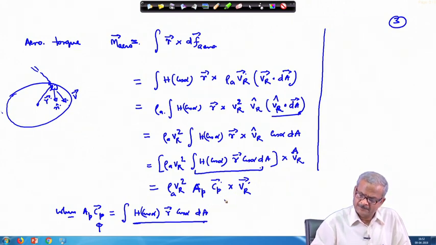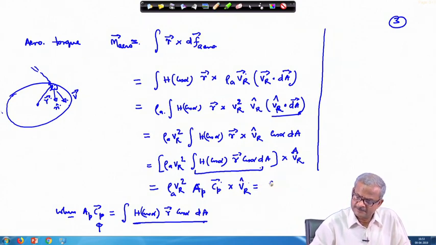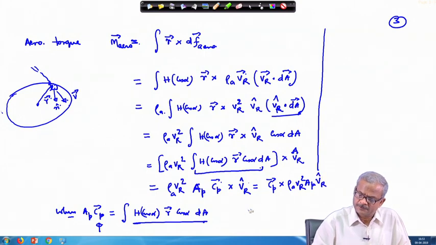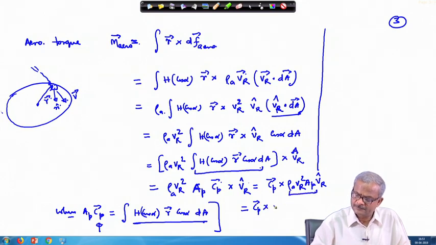So, if you look here in this place, C p cross, this is cap, not this one, this is cap. So, we can rearrange it as C p cross rho a V r square A p times V r cap. So, this quantity then becomes C p cross, this is nothing but, if you look here in the previous page, this is F arrow.